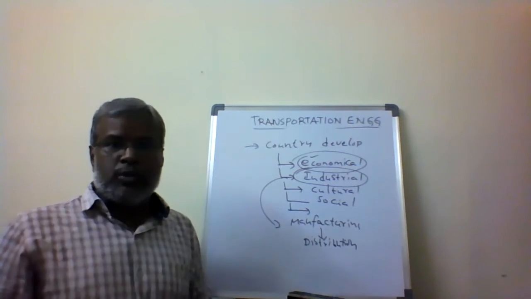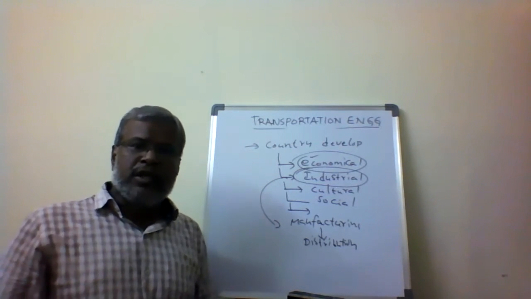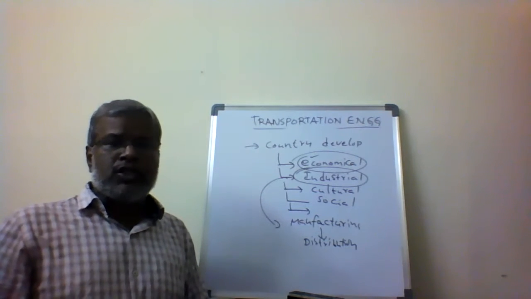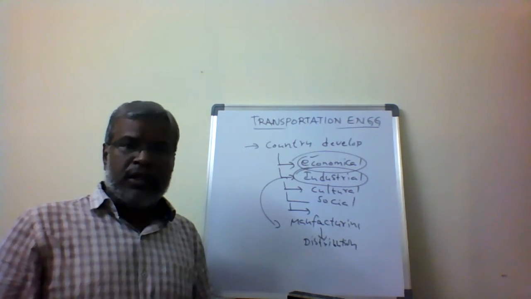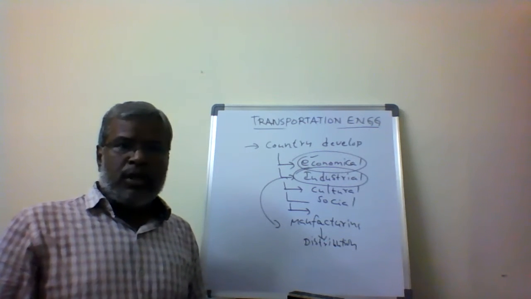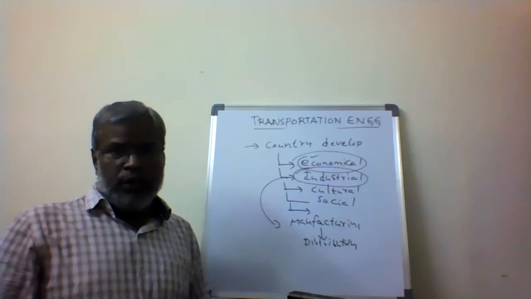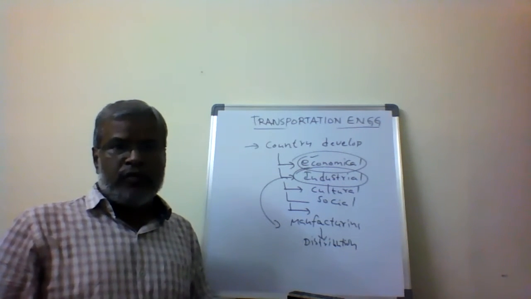Manufacturing industries to the distribution centers. For the manufacturing industry, suppose one manufacturing industry is going to be started. For that, what raw materials will be needed? That is going to be supplied through the road vehicles only.